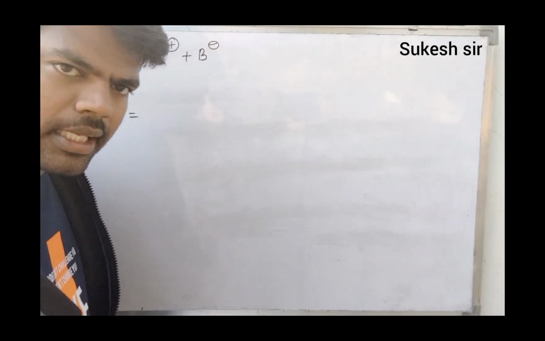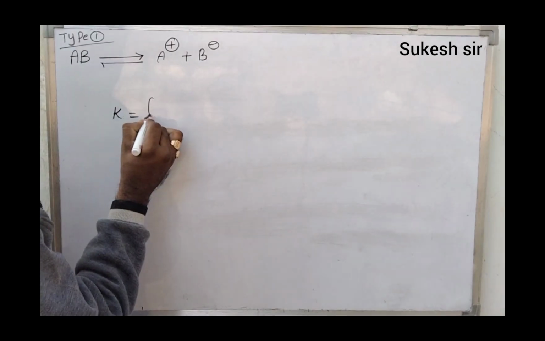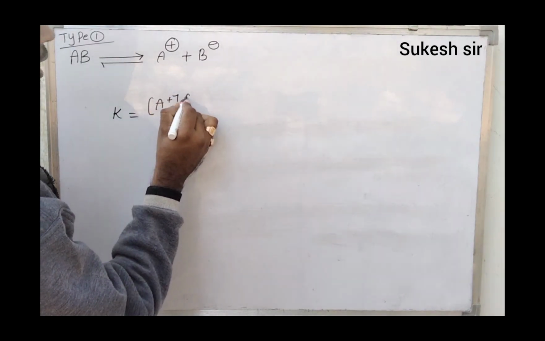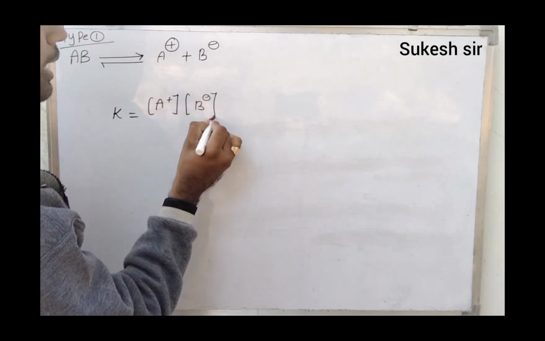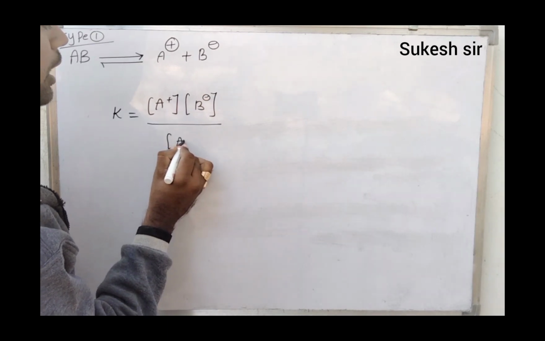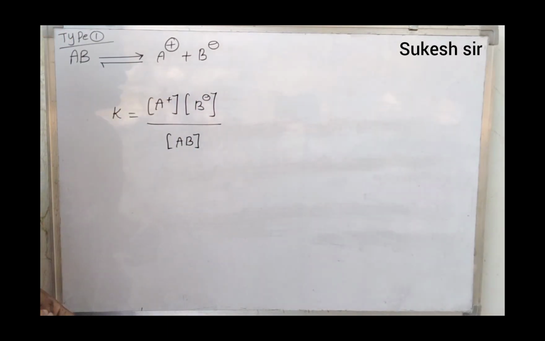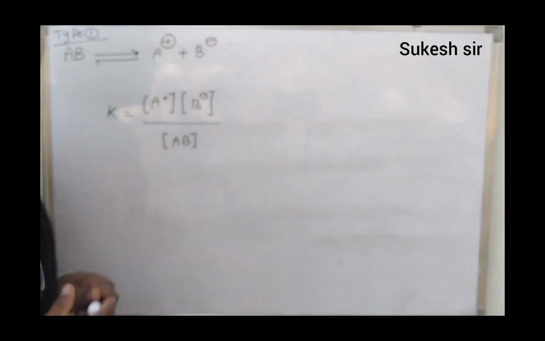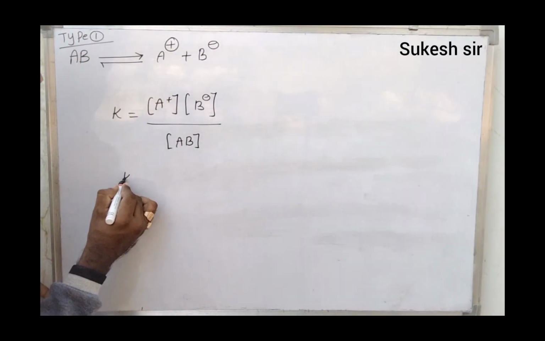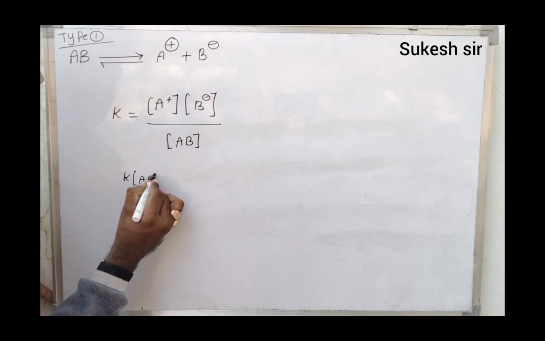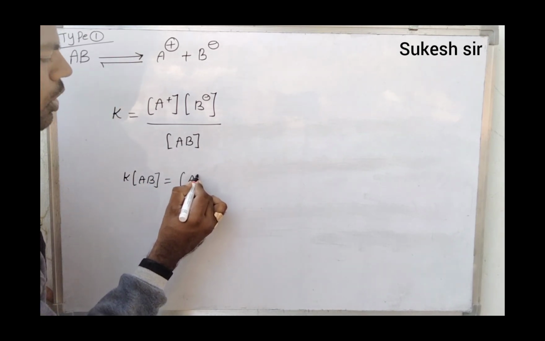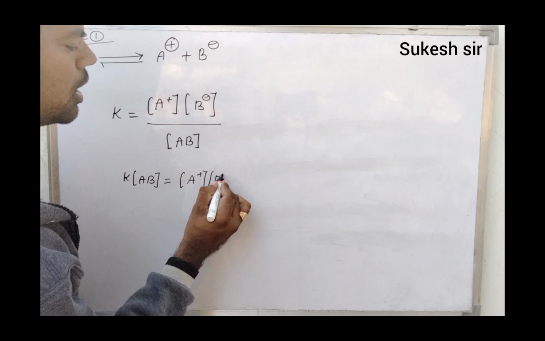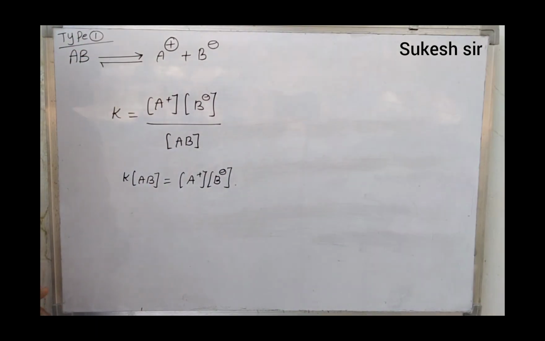Equilibrium constant K is equal to the concentration of products, A plus into concentration of B minus, divided by the concentration of the reactant AB. Moving AB to the other side, K into concentration of AB is equal to concentration of A plus into concentration of B minus.